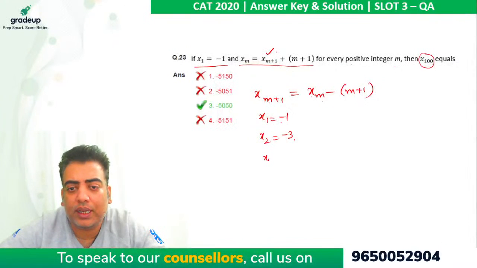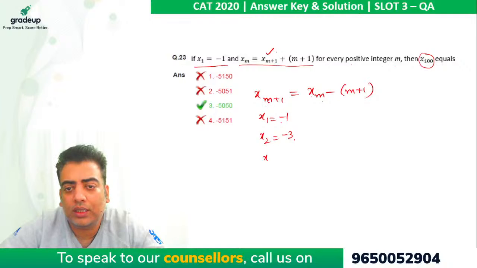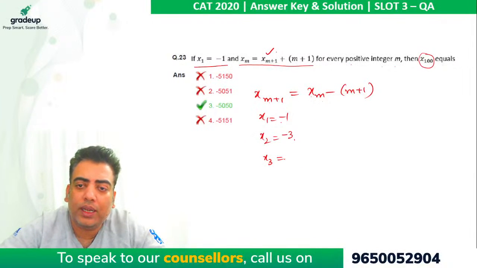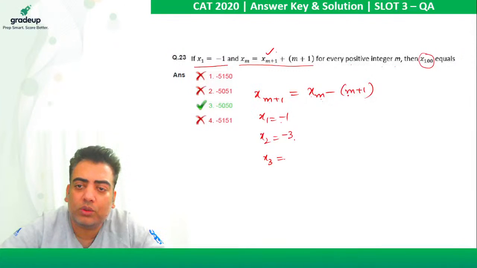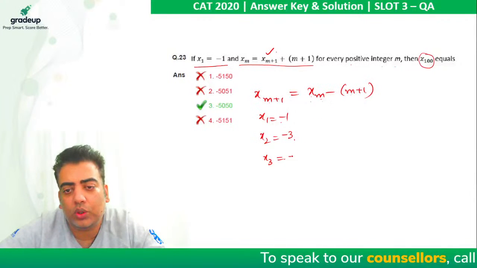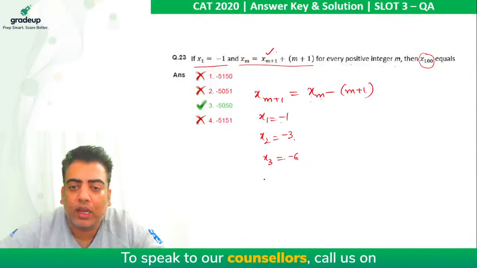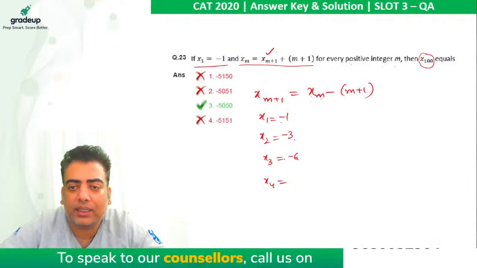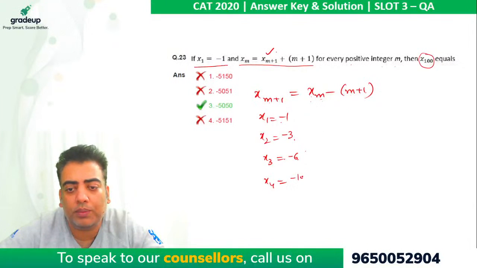Okay, so when we take m equal to 2 for x3, it comes out to be x2 minus 2 plus 1, which is 3. So -3 minus 3 comes out to be -6. x4 comes out to be x3 minus 4. So -6 minus 4 comes out to be -10.